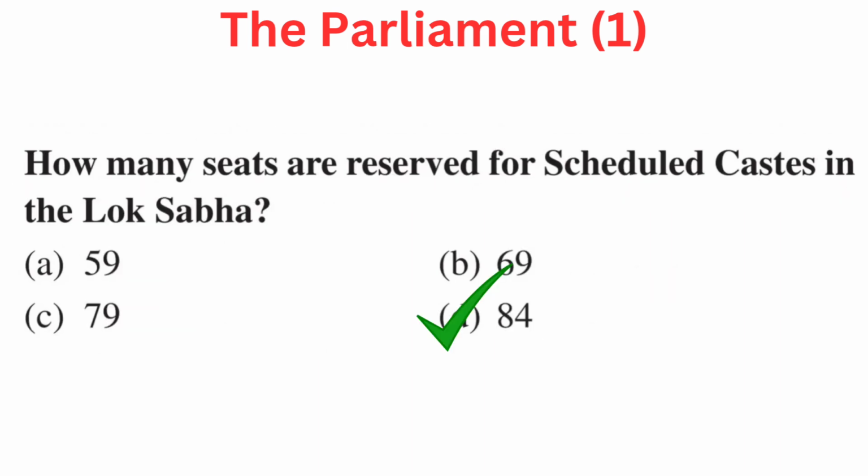Your question is, how many seats are reserved for scheduled castes in the Lok Sabha? Your options are A. 59, B. 69, C. 79, or D. 84. Right answer is D.